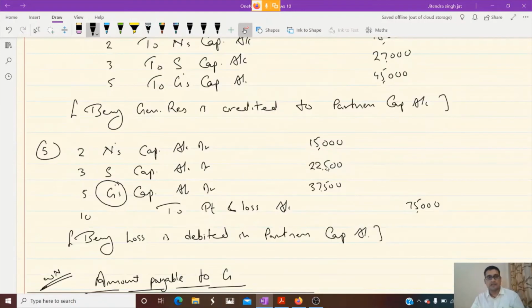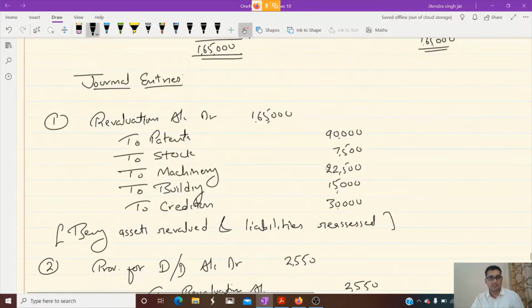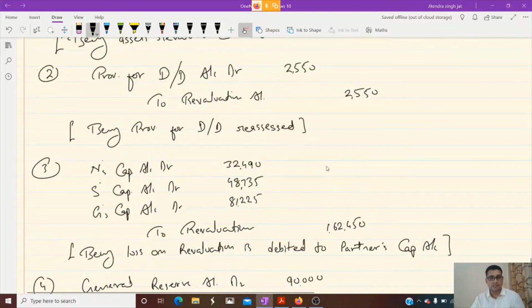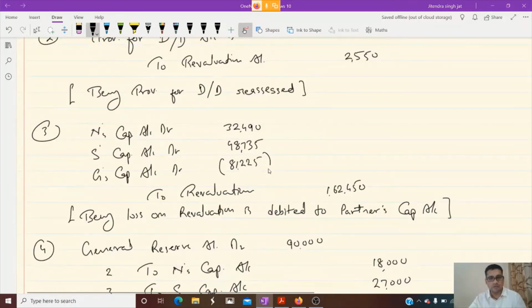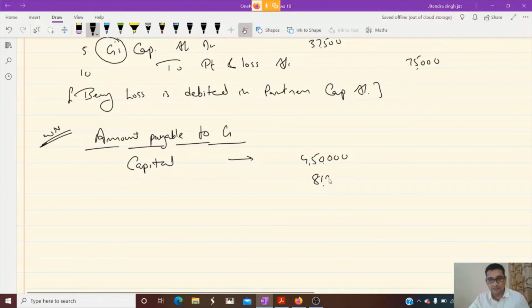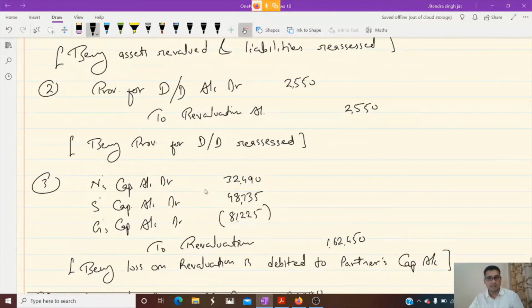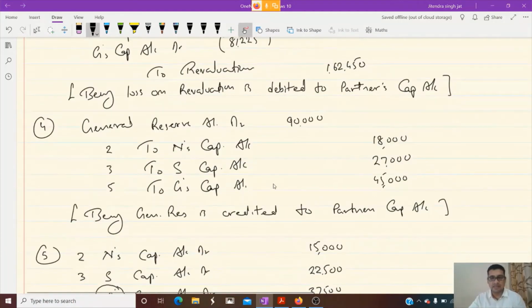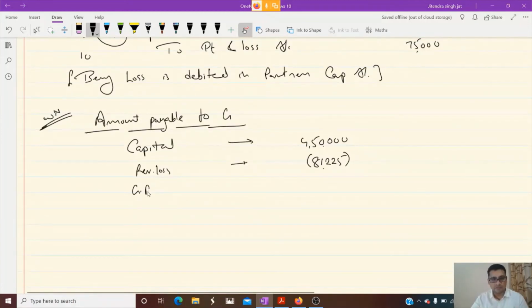Now whatever is credited to G in the entry, you can see. In first entry there is nothing. In second and then third entry, G is debited by 81,225, isn't it? So 81,225 will be debited. This is the amount of revaluation loss. So we will subtract. Then let us see the next point. Then we can see G is getting 45,000. So what we do? We add general reserve 45,000 what G is getting. Is that clear to everyone?